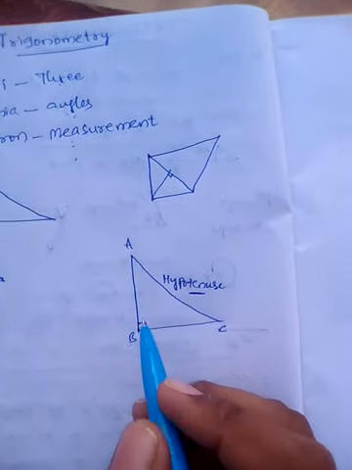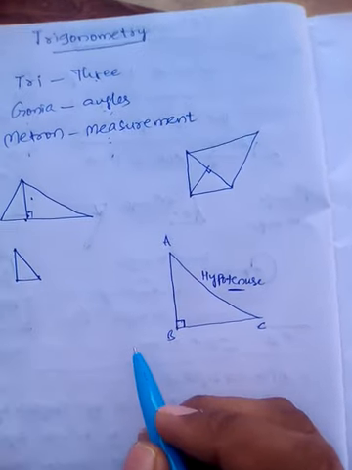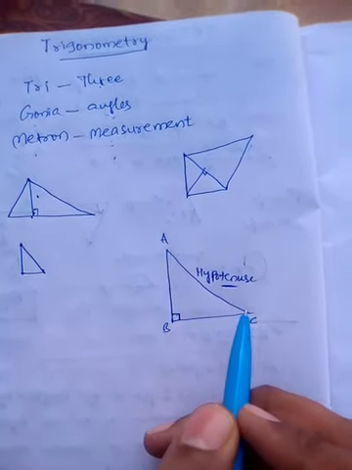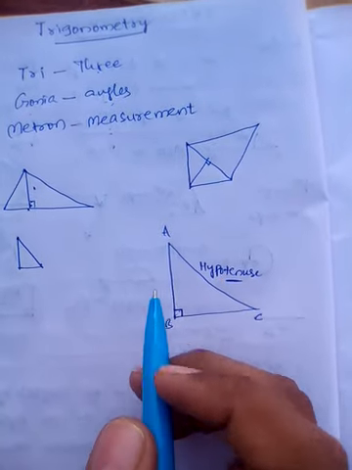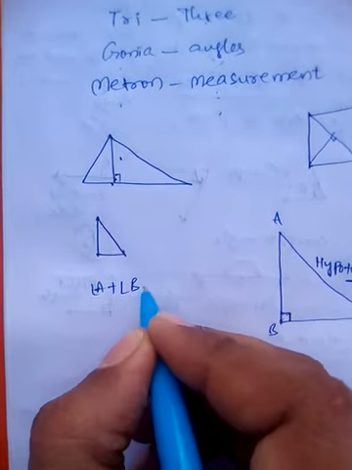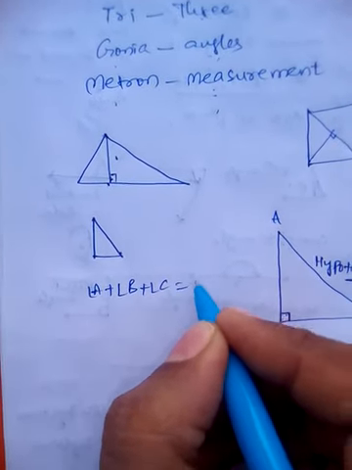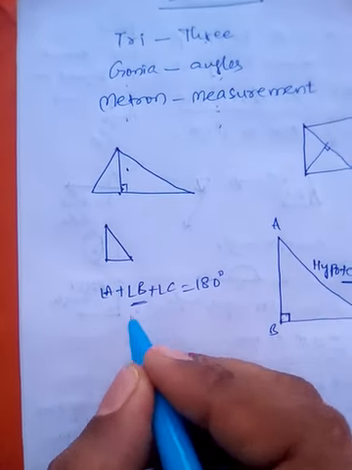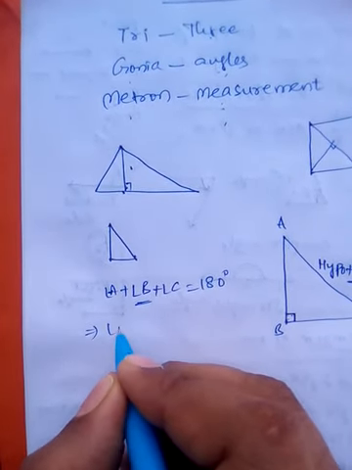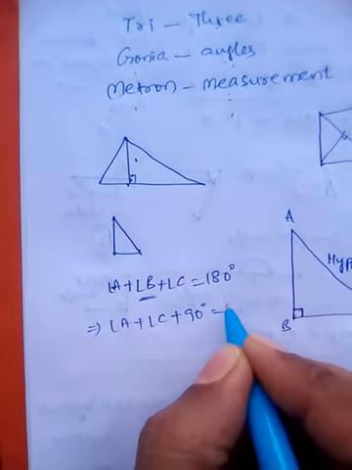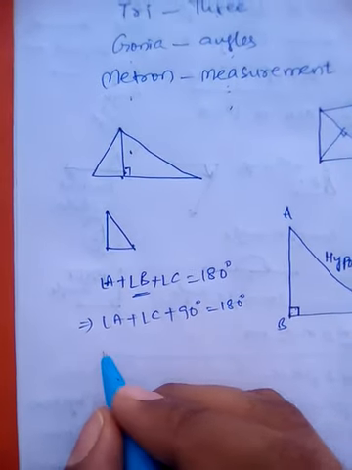Now, according to the angle sum property, the sum of three angles is 180 degrees. Angle A plus angle B plus angle C is equal to 180 degrees. We know that angle B is 90, so angle A plus angle C plus 90 degrees is equal to 180 degrees.